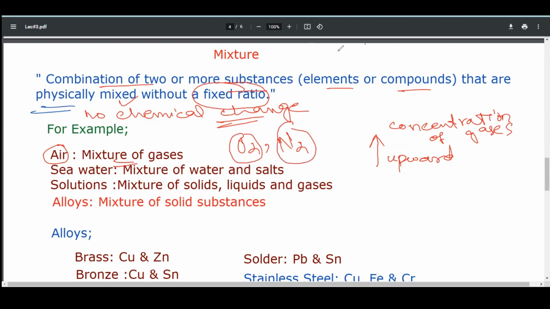If they were combined, these two gases would react with each other and form some compound. Similarly, seawater is also a mixture of water and some salts present in it. Solutions are also mixtures of solids, liquids, and gases. The cold drink we drink is also a mixture.